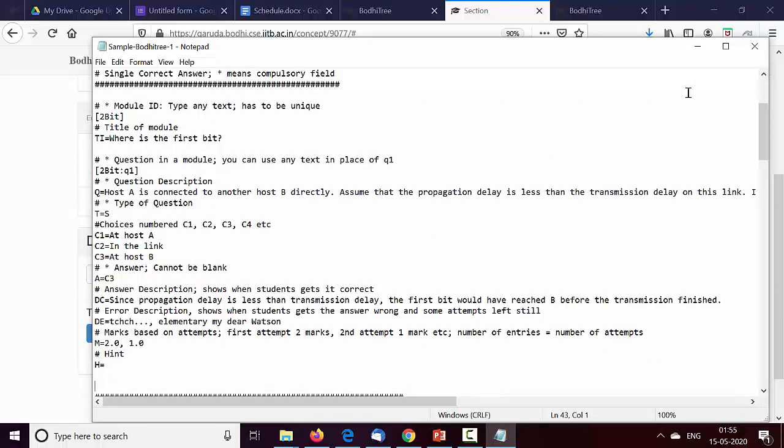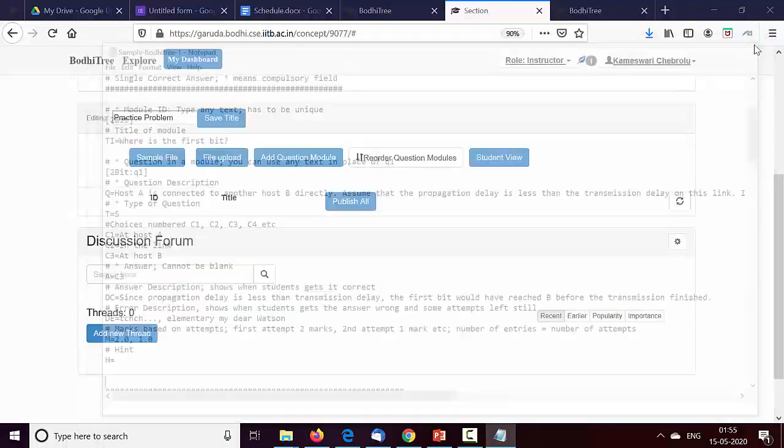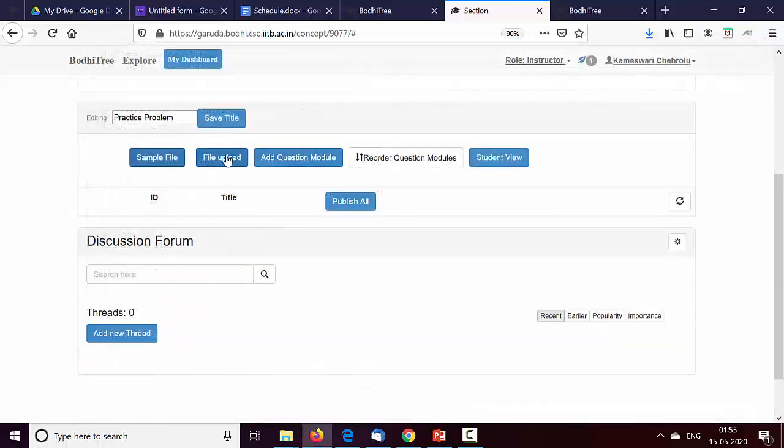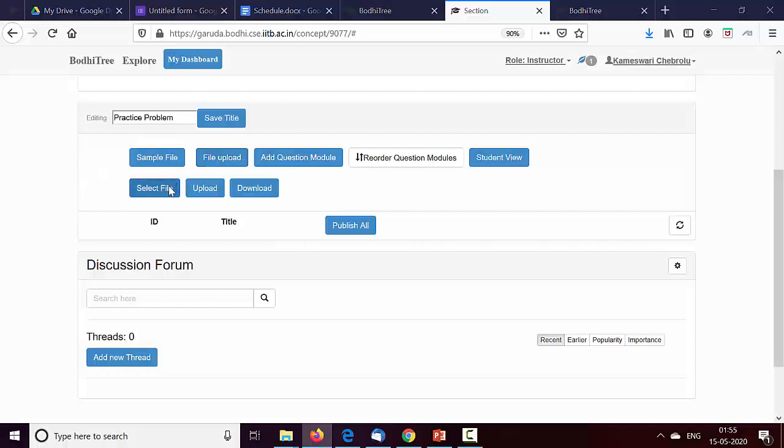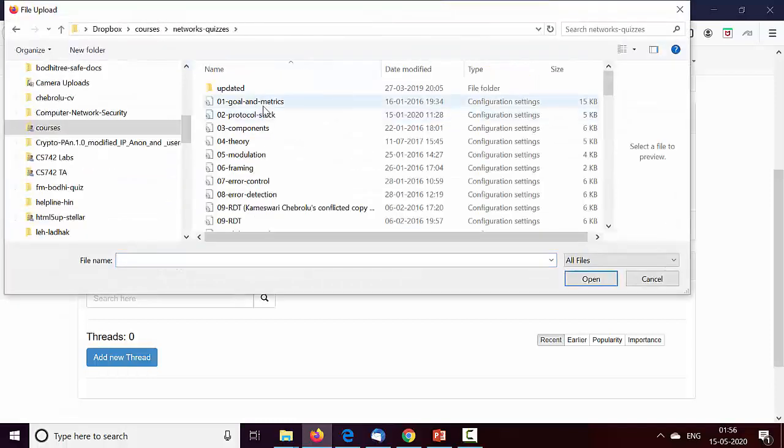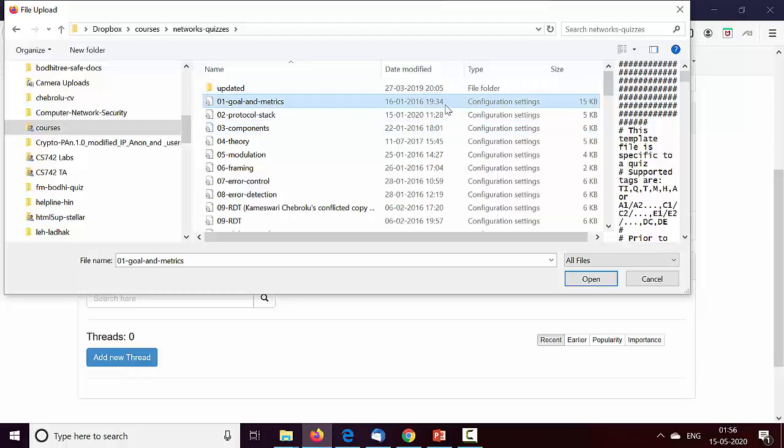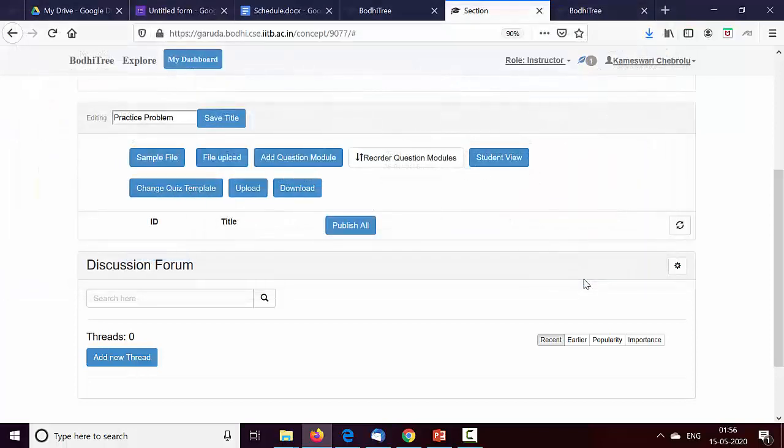And based on this, if you create a file, I'm going to upload a file that is based on this format, and you just need to click file upload, select the file. So let me select this file. So here is a file in that format. I'm going to click open, and then I have to click upload.